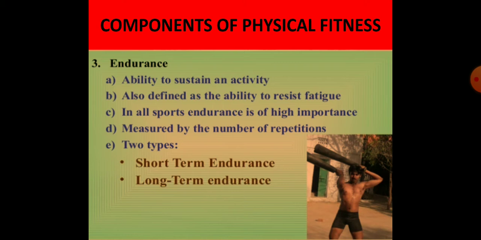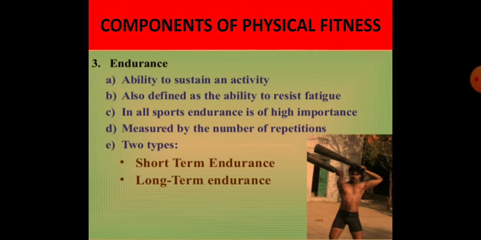So now we can understand endurance. This is the ability of the body or muscles to do work for a longer duration or a certain time duration. This is the ability of sustaining the activity for the given or desired time duration, along with delaying the tiredness or resisting the fatigue.